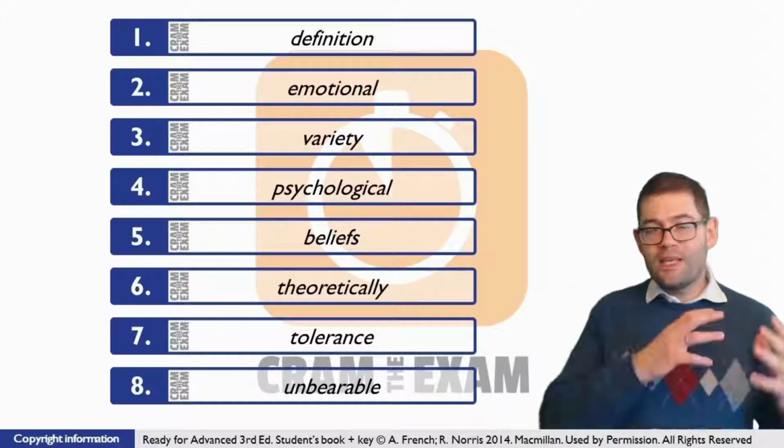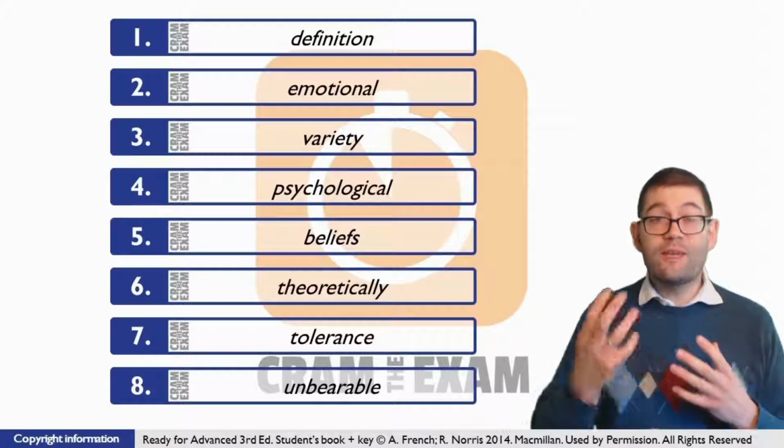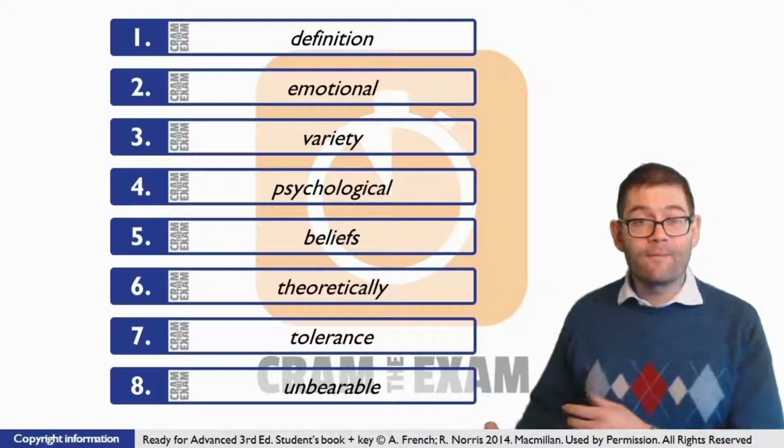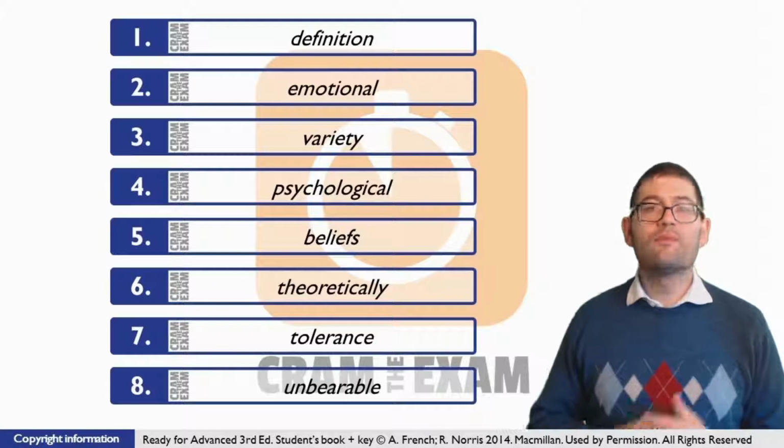For question number 7, we've got an adjective before the gap, and then we've got after the gap for something. So we need an adjective to modify the noun, and we need that noun for that thing. So what is that noun that we need? Tolerance.